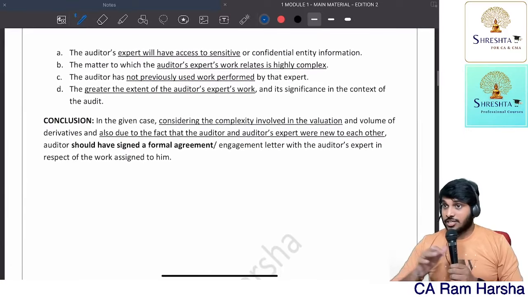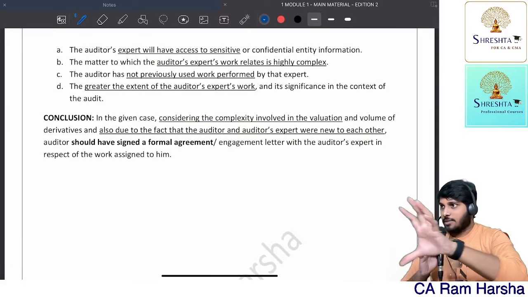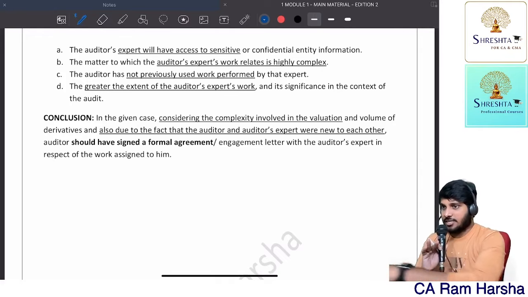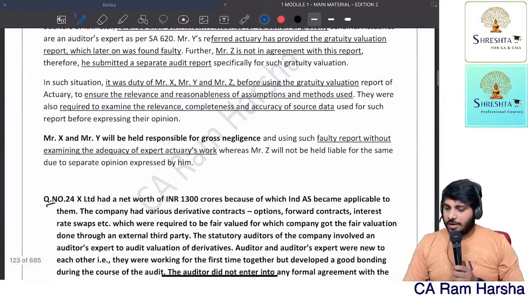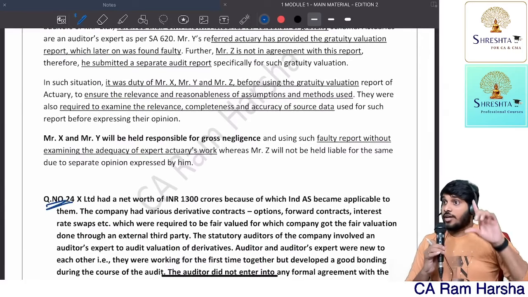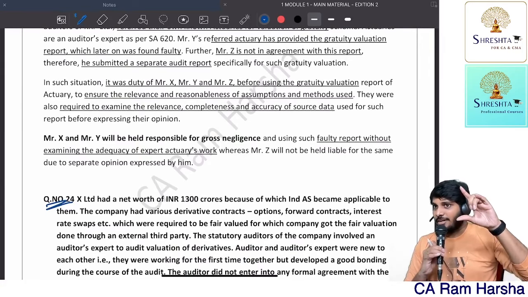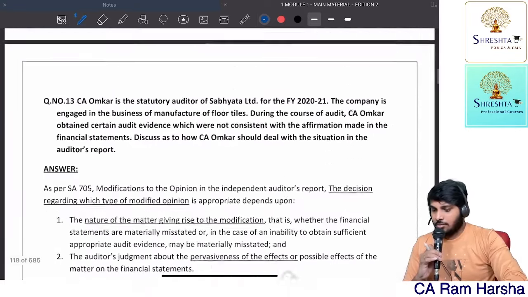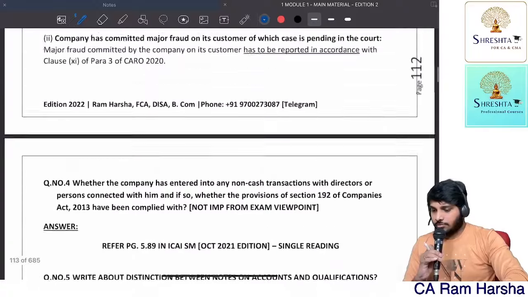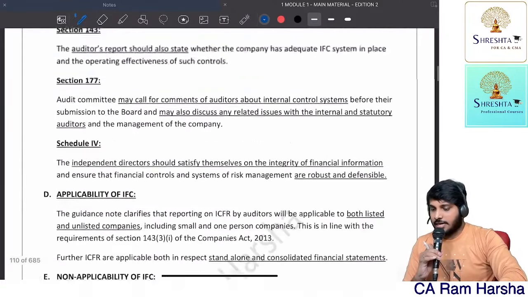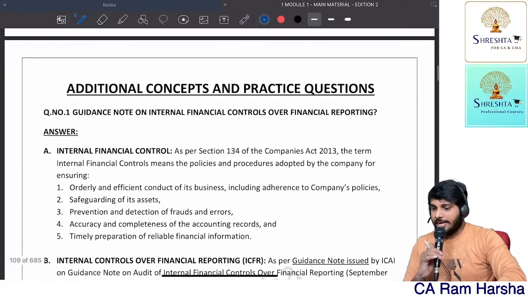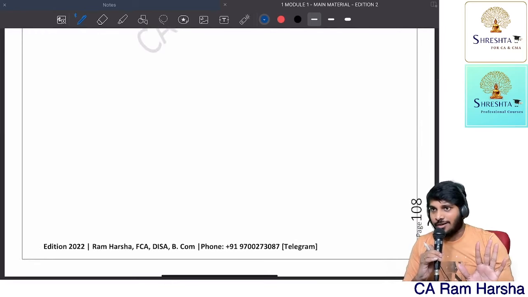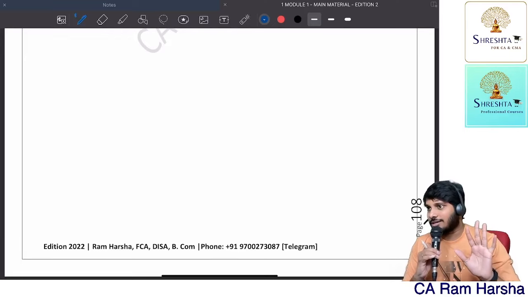Remember, practical questions are not main questions. Main questions means the provisions. Main provisions we will discuss in question and answer format. At the end, we will have practical questions and illustrations. Practical questions, you see, 24. This is excluding main content. Main content means what? Original text. You see here. So here it will start. Practical questions heading will be there. You see, additional concepts and practice questions. Before this, up to page 108, it is only concept. It is only concept. Able to understand?